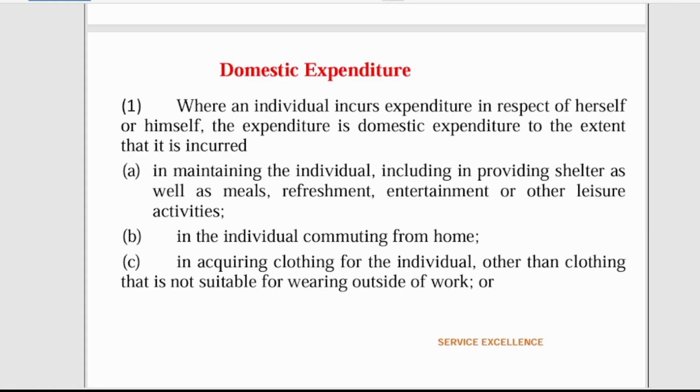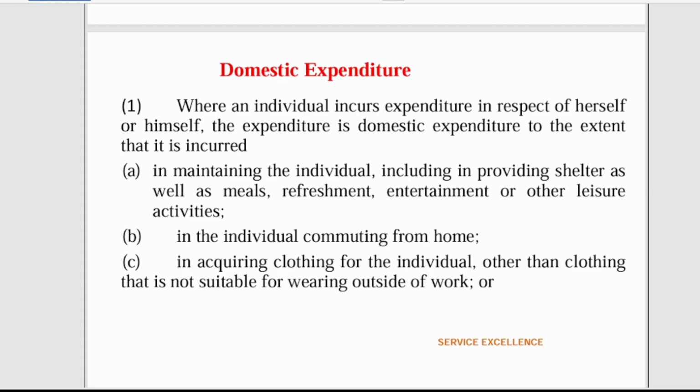Now, we have domestic expenditure. What is domestic expenditure? Where an individual incurs expenditure in respect of herself or himself, the expenditure is domestic expenditure to the extent that it is incurred A, in maintaining the individual, including in providing shelter as well as meals, refreshment, entertainment, and other leisure activities. B, in the individual commuting from home. C, in acquiring clothing for the individual other than clothing that is not suitable for wearing outside of work.